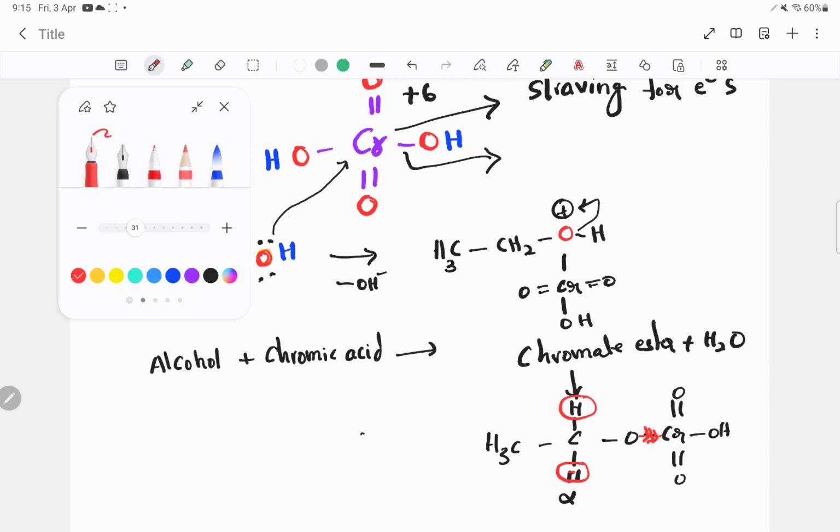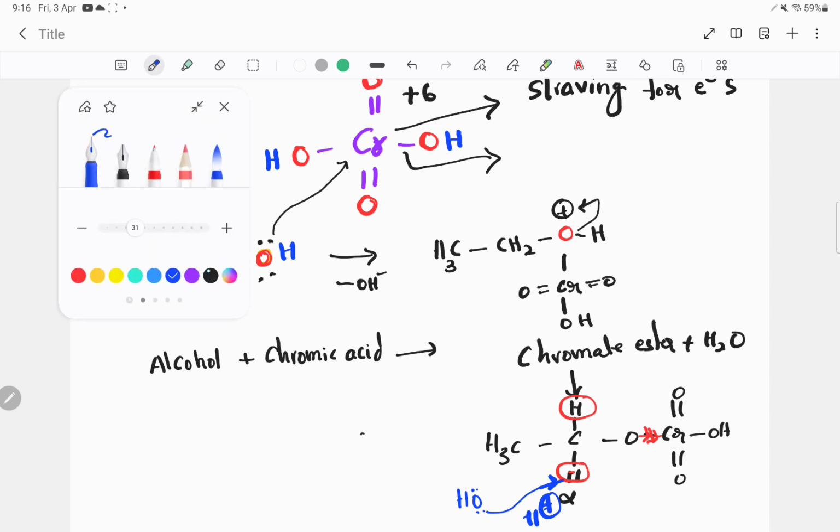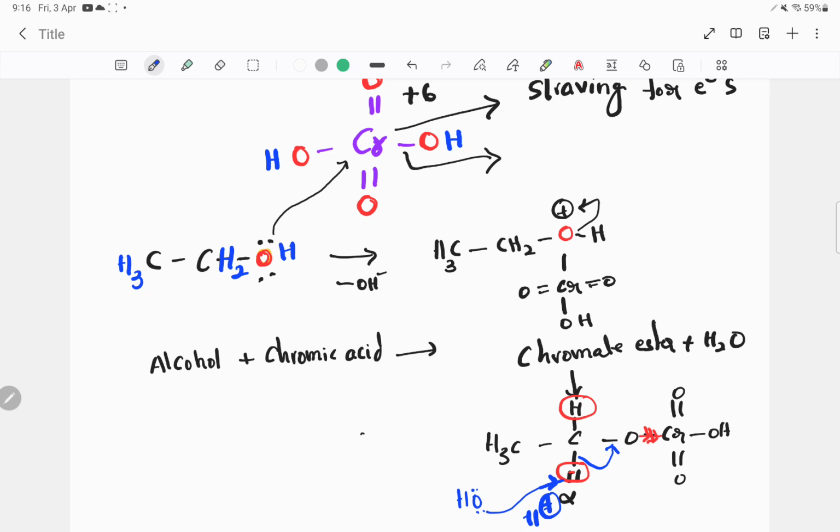Water acts as a Bronsted Lowry base, it has lone pairs of electrons, attracts and removes the hydrogen as H plus. So now this hydrogen is going as H plus. It is not taking anything, so the bonded electron is still inside the bond. So where will it go? Now these electrons will move to the CO bond.